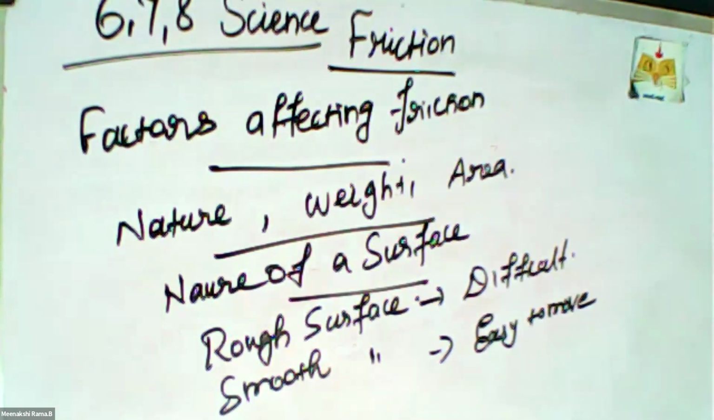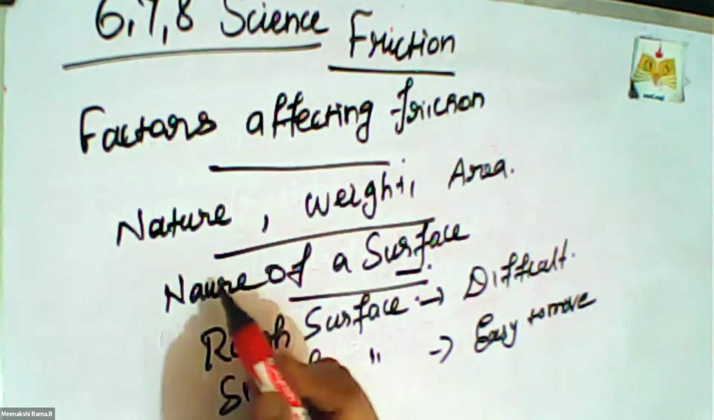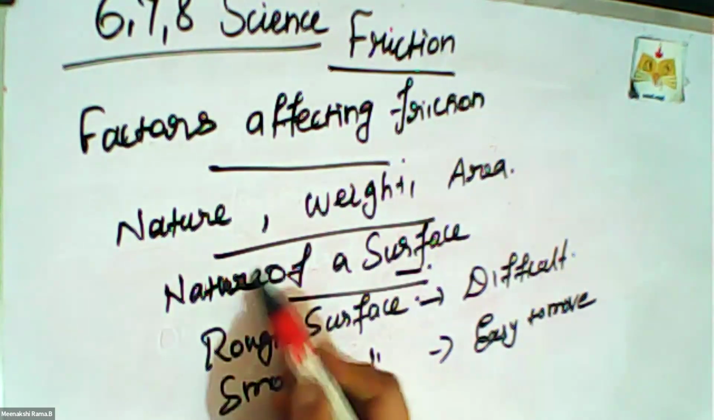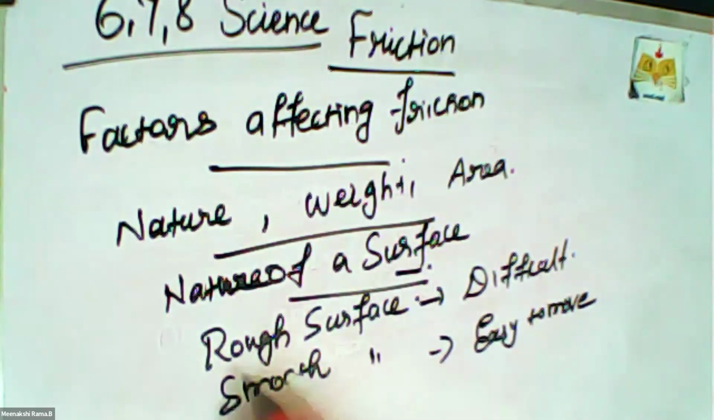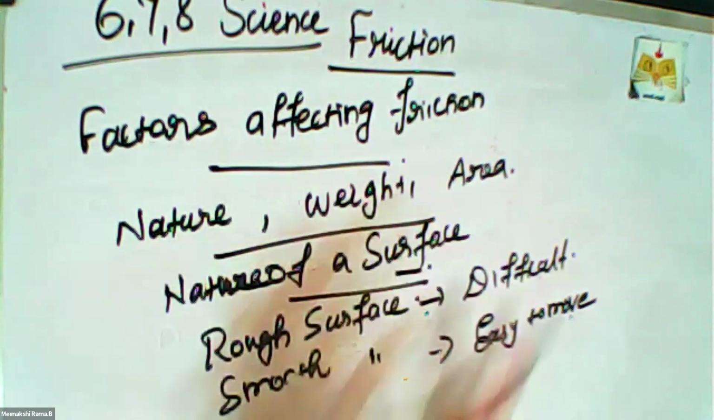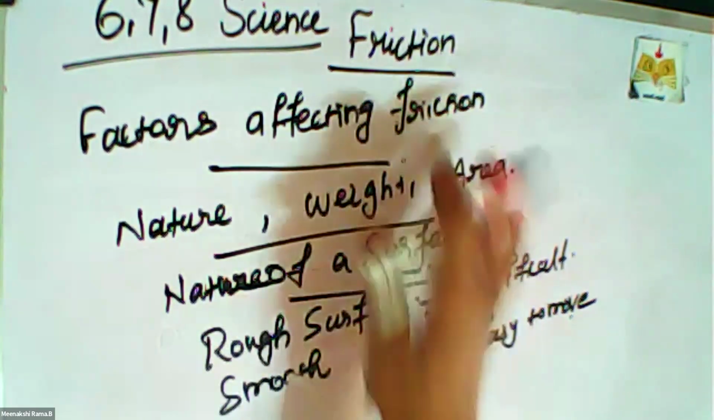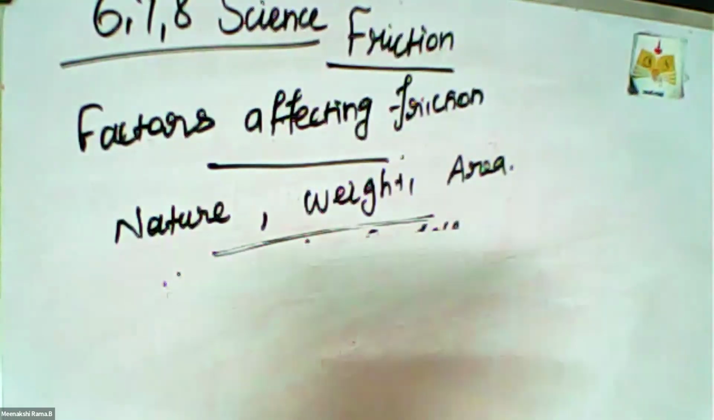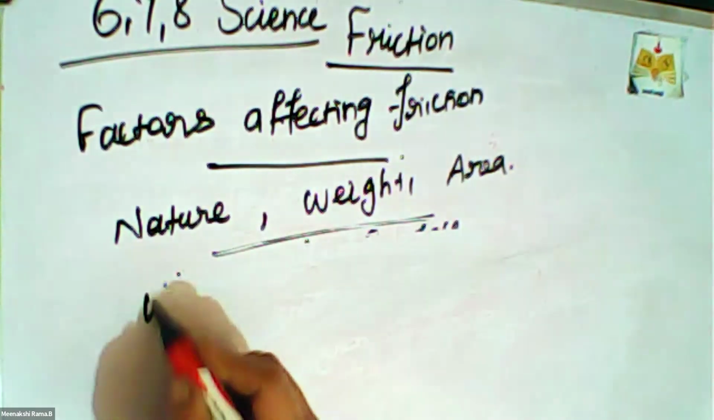Moving an object on a rough surface is difficult, but we can easily move it on a smooth surface, because the friction varies between the surfaces. On a rough surface it is difficult to move, but on a smooth surface we can easily cross an area. So depending on the surface nature, the friction action is different. Next one is weight, the weight of the body.